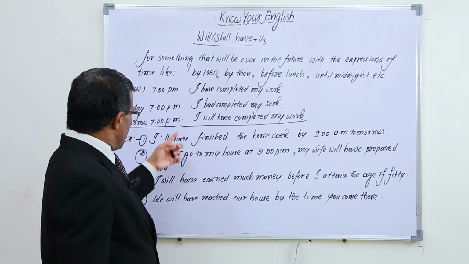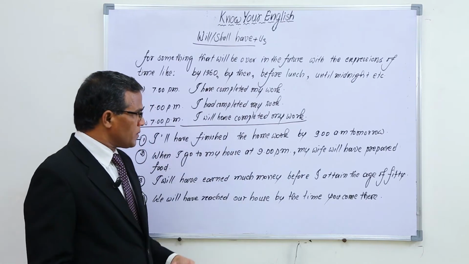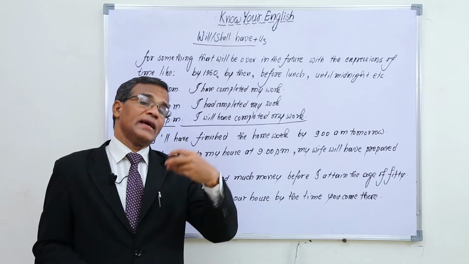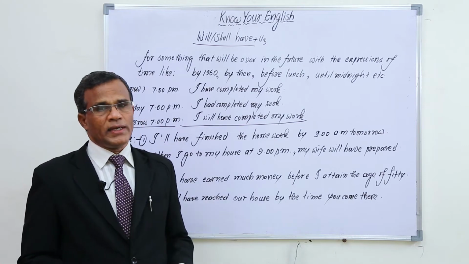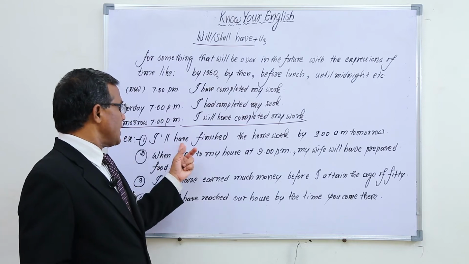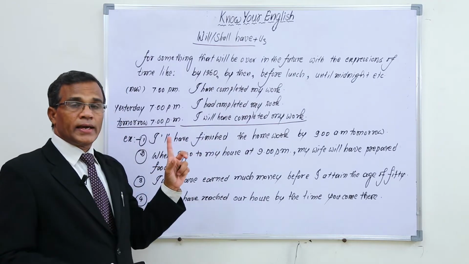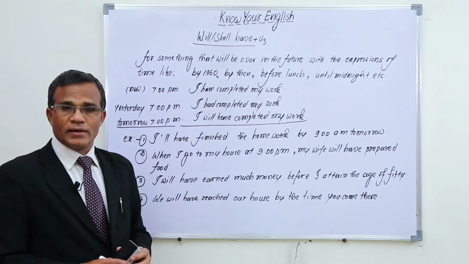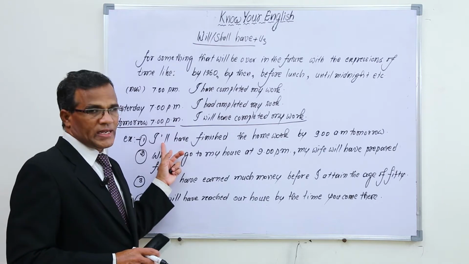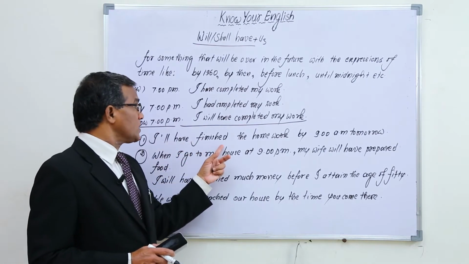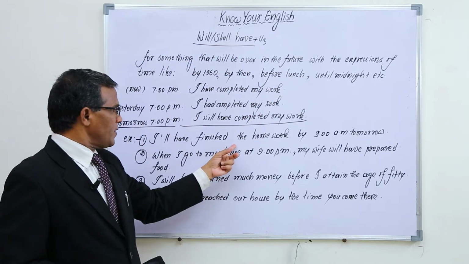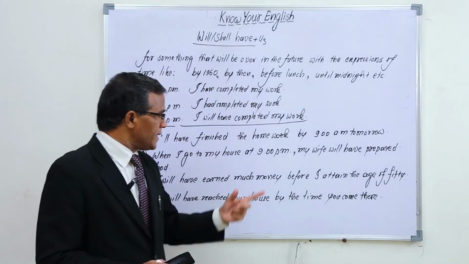I'll have finished the homework by 9 a.m. tomorrow. So I can say it in this way: by 9 a.m. only I will have finished my work, means before that 9 a.m. only I will have completed my work. If I want to say like that, I'll is the short form of I will or I shall. Apostrophe LL stands for will or shall. So I'll have finished the homework by 9 a.m. tomorrow.